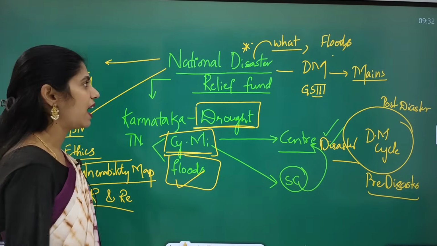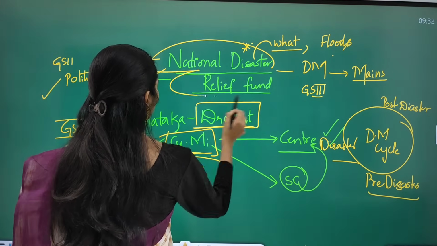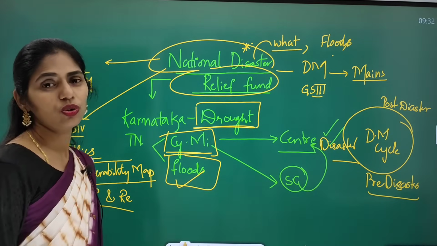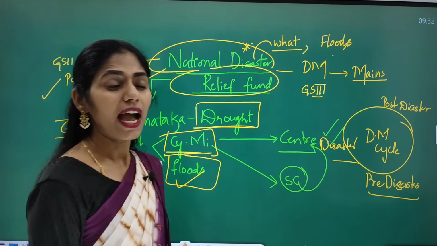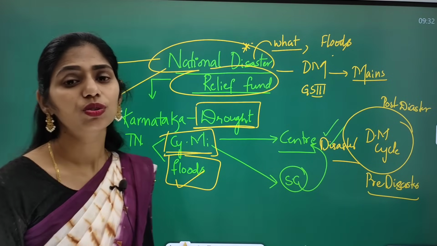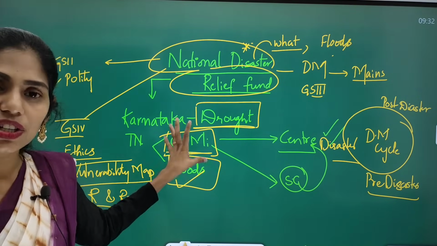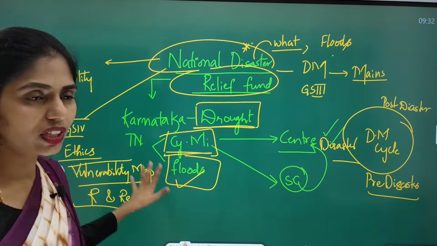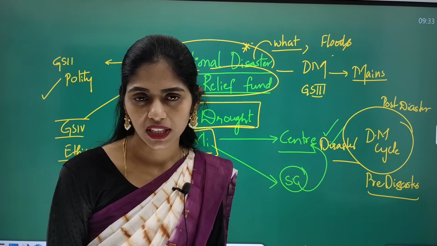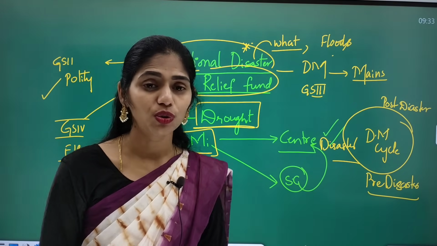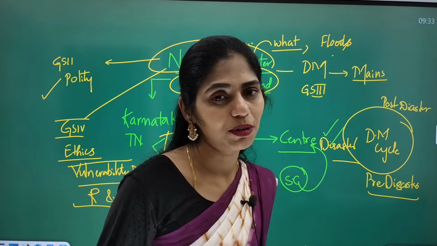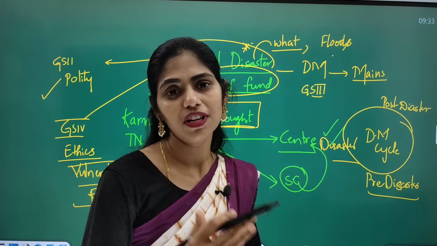And apart from that, you have to see what is this National Disaster Relief Fund, who is going to control that, what is the mandate, and why we have to keep that National Disaster Relief Fund. So all these are the different dimensions regarding this topic. And I hope you are getting how to read an article in different dimensions by connecting different subjects.